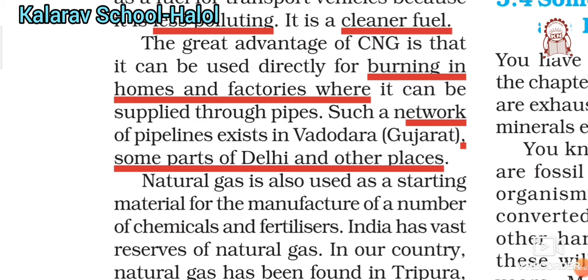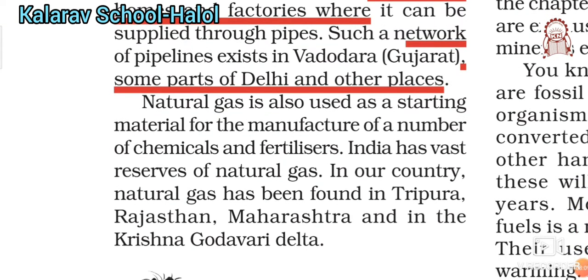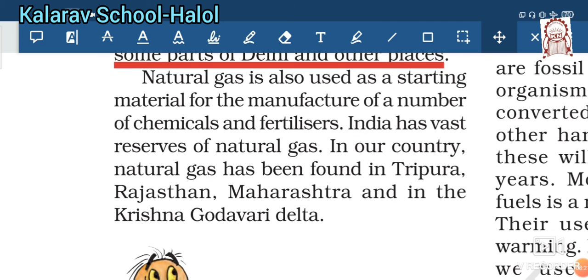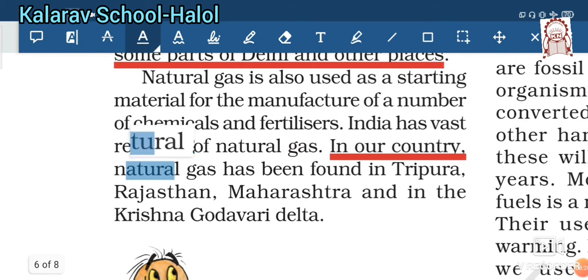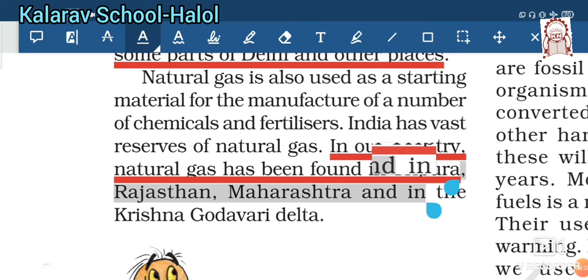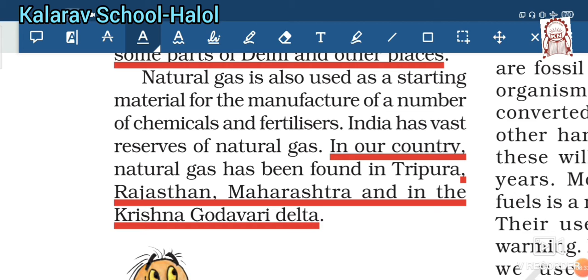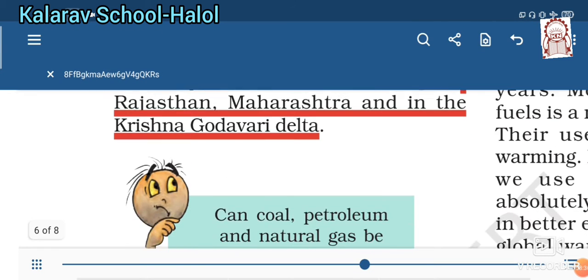Natural gas is also used as a starting material for the manufacture of a number of chemical fertilizers. India is a vast reservoir of natural resources. You have to keep in mind that in our country natural gas is found in Tripura, Rajasthan, Maharashtra and the Krishna Godavari Delta.